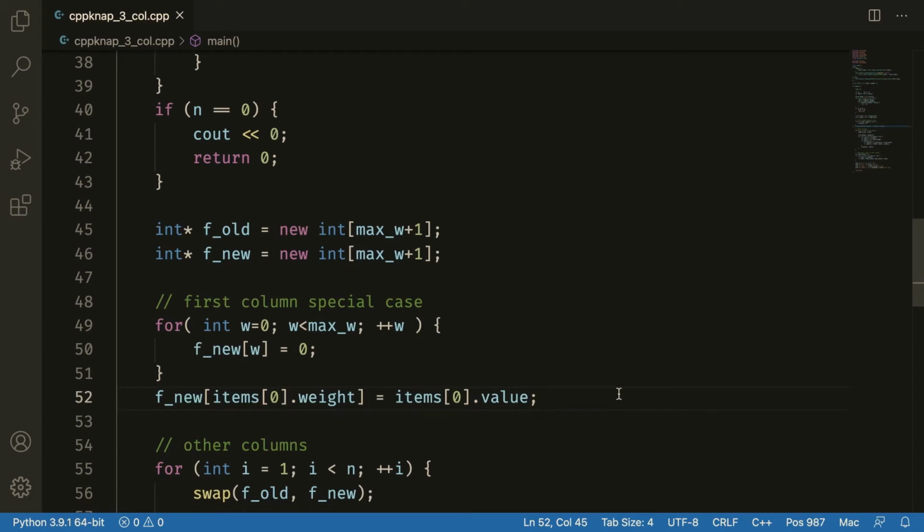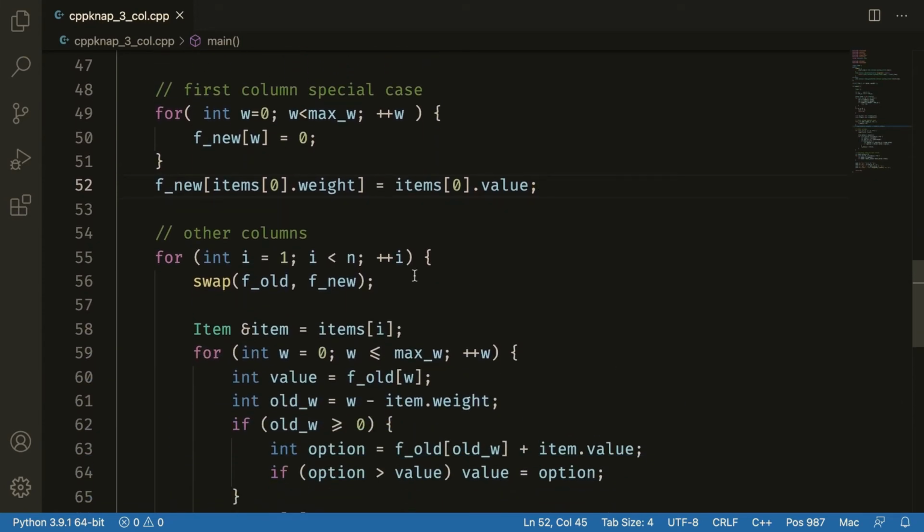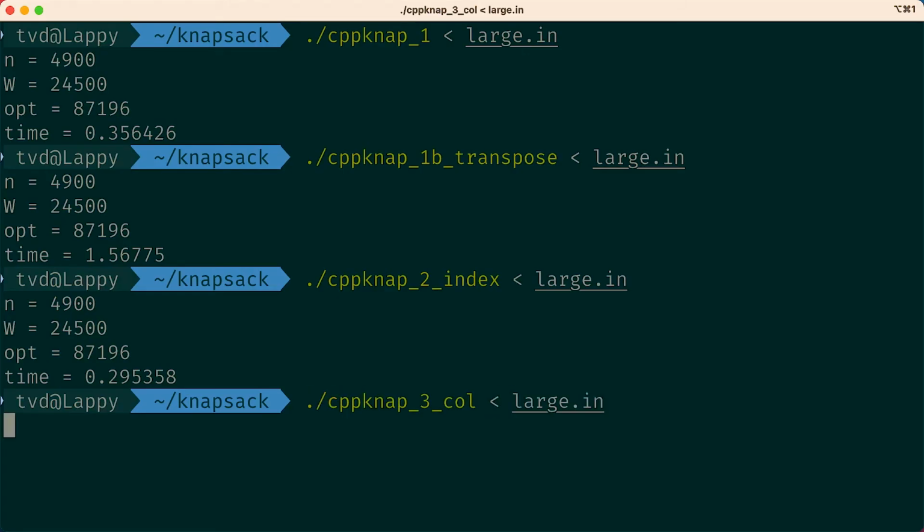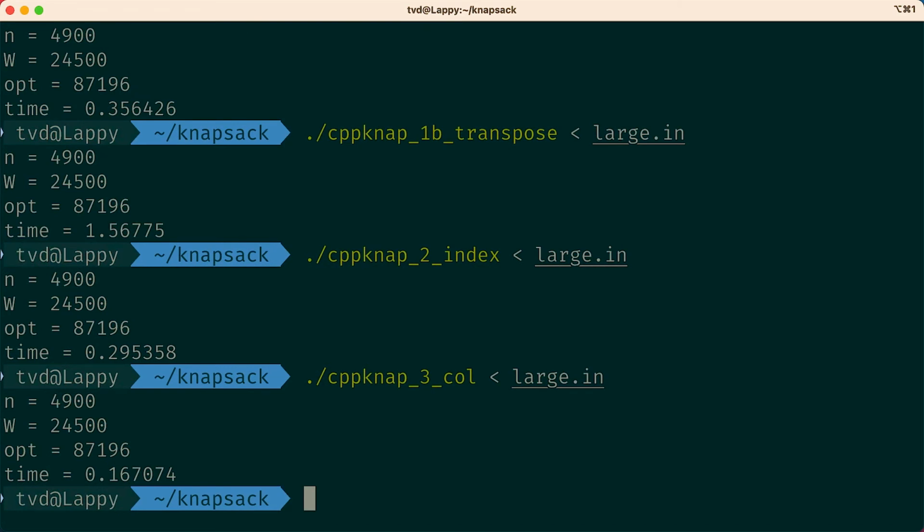But more importantly, our main nested loops are now this. Step 1 is flip fold and fnew. We don't swap the values in the array here, of course, we swap the pointers, so this is basically free. This allows us to have the same code for the even and the odd columns. And then we just replace all of the lookups with fold and fnew, and that's it. Oh, this is actually almost twice as fast. Look at how far we've come.